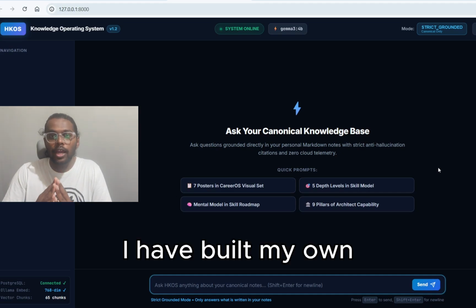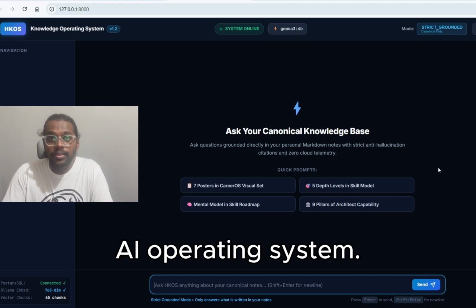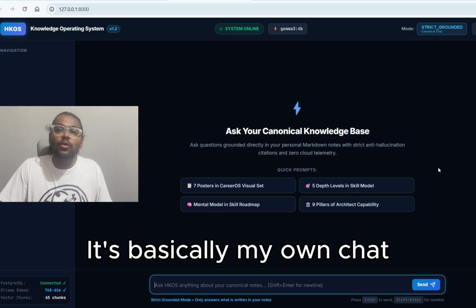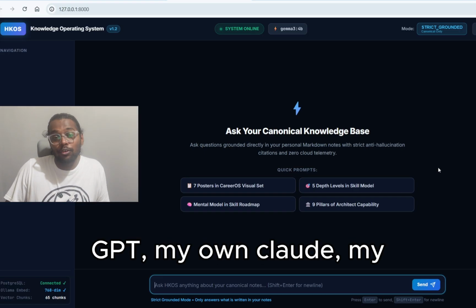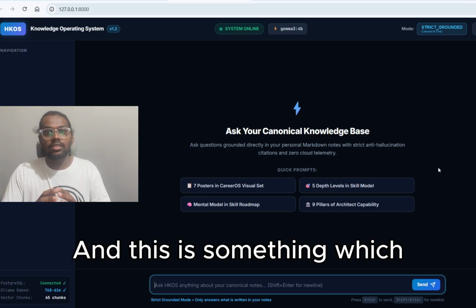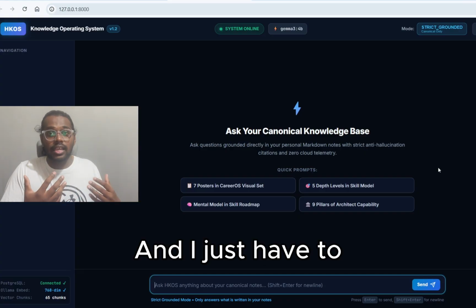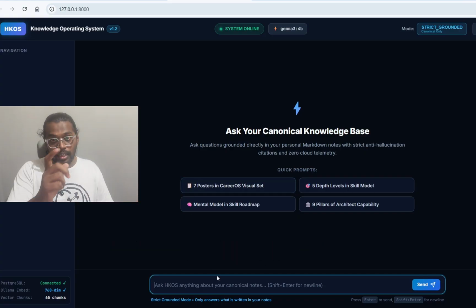I have built my own AI operating system. And when I say operating system, it's not what you think. It's basically my own ChatGPT, my own Claude, my own Gemini version. And this is something which doesn't sit on the internet. It's completely local. It's in my system. I just have to start the server and it will work. Let me show you what I mean.